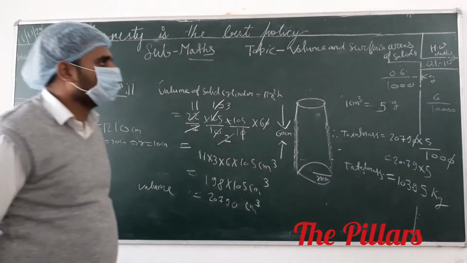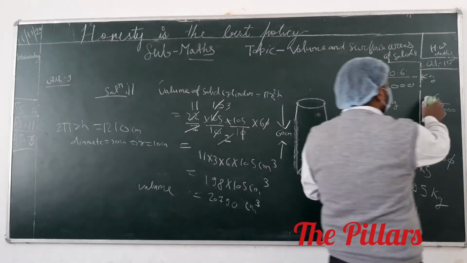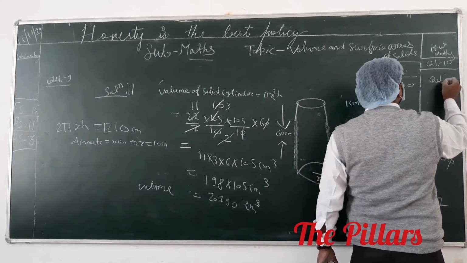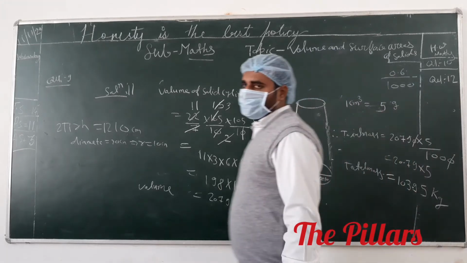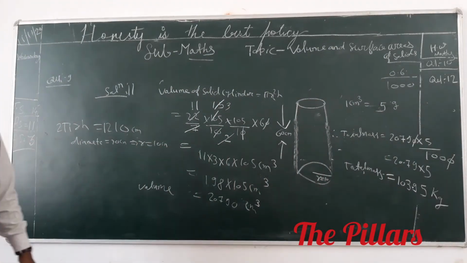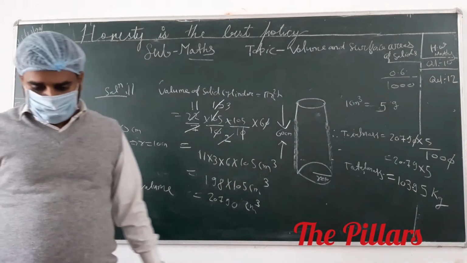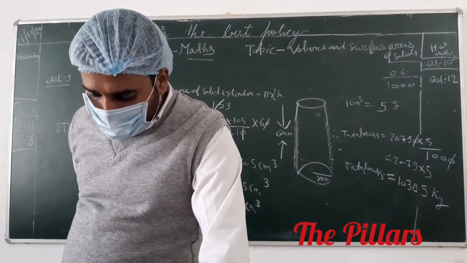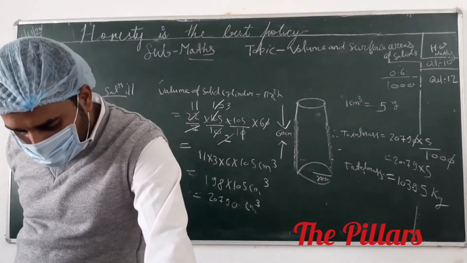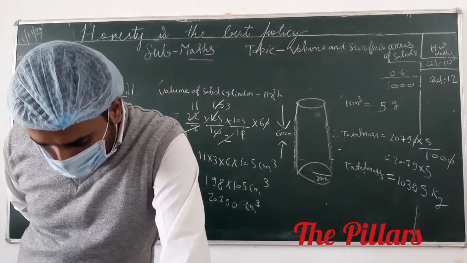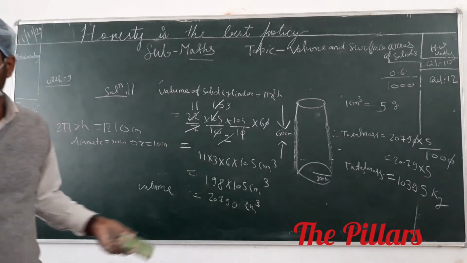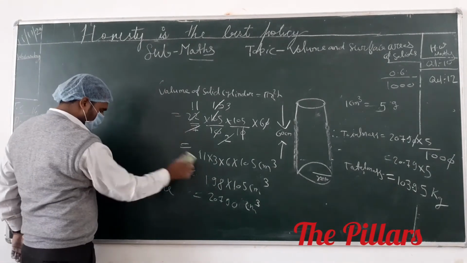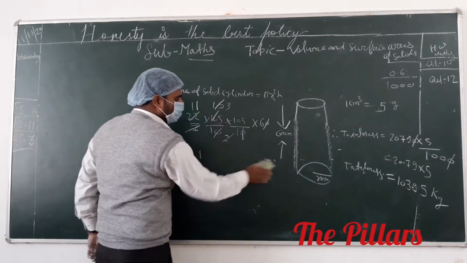Okay. Question 13 is also homework. Question number 10, and after that question number 12, are homework. Anyone have any doubt? Question number 13. The curved surface area of a cylinder is 4400 centimeter square and the circumference of its base is 110 centimeter. Find the height and volume of the cylinder. You have to solve this question here. I will not give questions as homework. You have to solve some questions here and practice whenever you reach home.